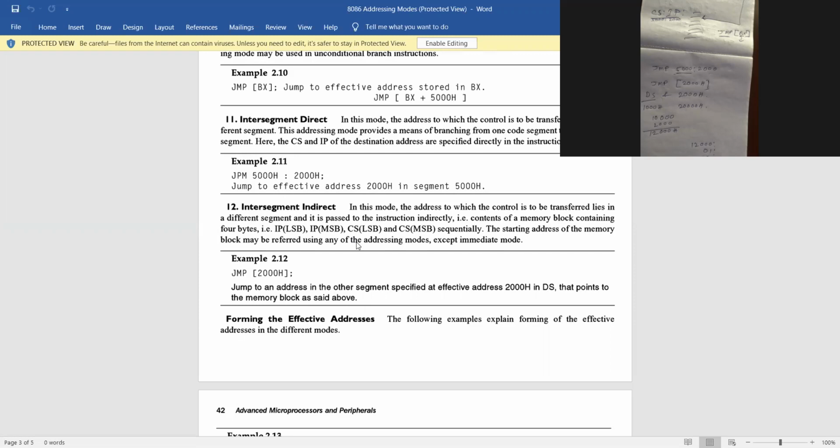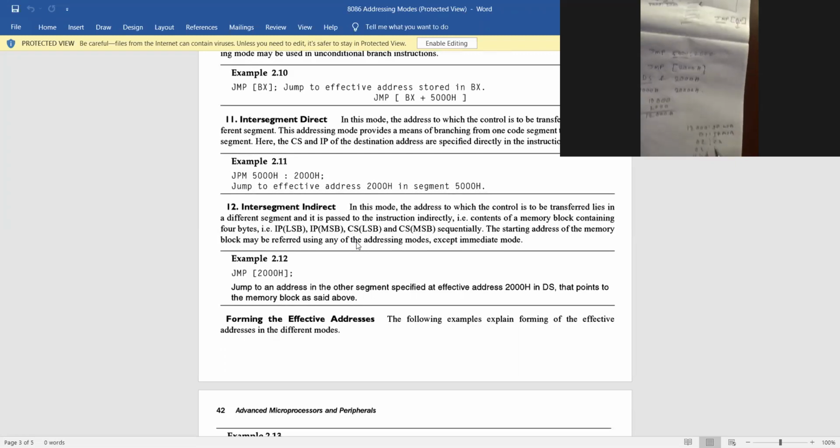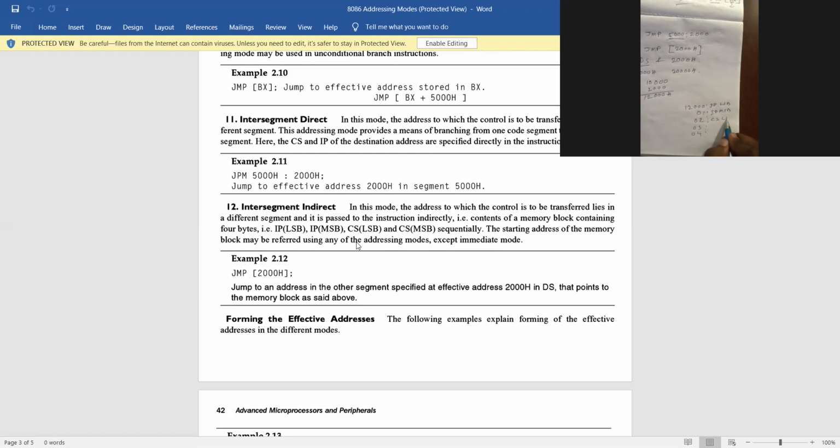Means first it will be IP LSB, second IP MSB, third CS LSB, fourth CS MSB.